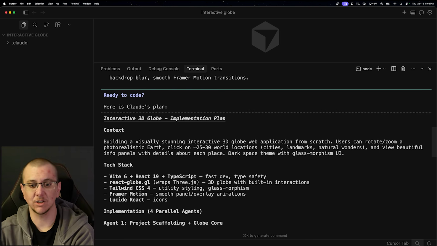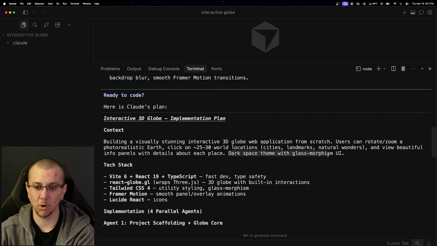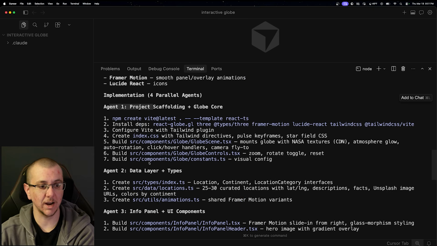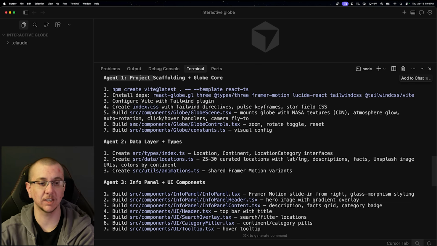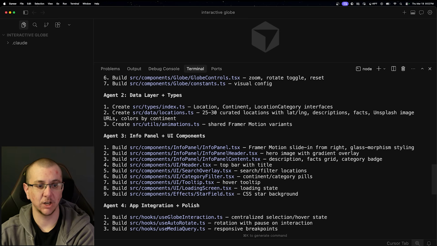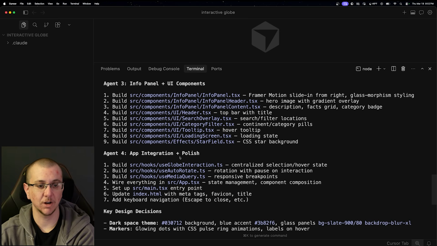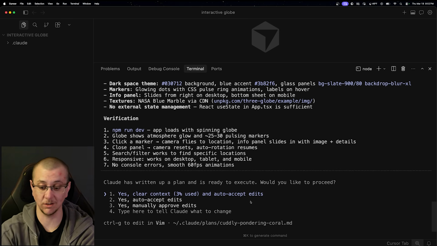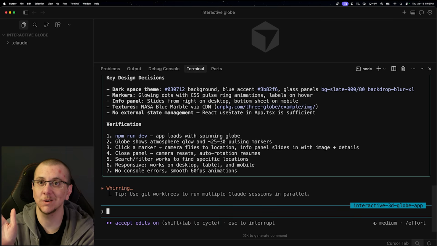So it's decided on a dark space theme with glass morphism UI, and it did do the four parallel agents, which is great. One's going to be working on project scaffolding, one's going to be doing the data layer, one's going to be doing info panel and UI components, and one's doing app integration and polish. All right, and again, we just have to accept it because this is a one-shot prompt. So we're just going to hit enter, and now we see what happens.